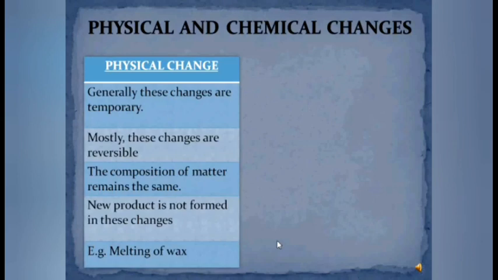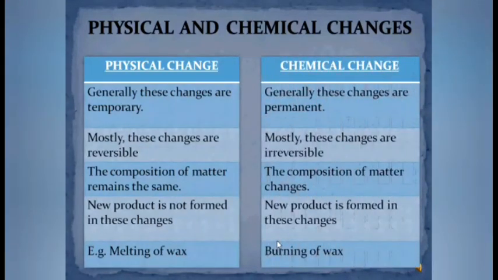The composition of matter remains the same. That means no new product forms. The original reactant or the original substance remains as it is. There is no formation of new product in case of physical changes. For example, melting of wax. On the other hand, if we see the characteristics of chemical changes, generally these chemical changes are permanent.